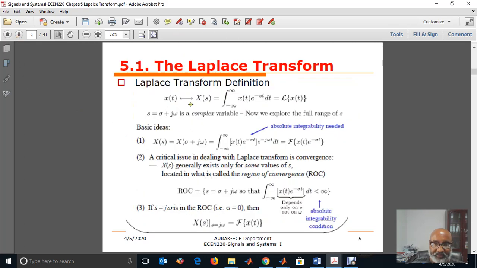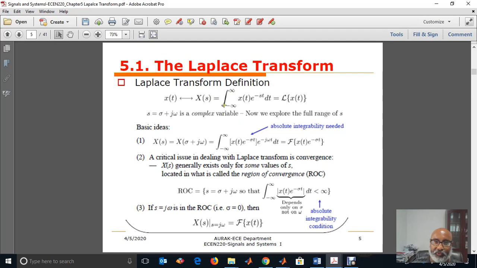Now, let's define formally the Laplace transform. The Laplace transform of a signal x of t: we go to the Laplace domain, then we have x of s, the integral from minus infinity to infinity of x of t e to the power of minus s t dt. This is called the Laplace transform of x of t. This definition is not enough.